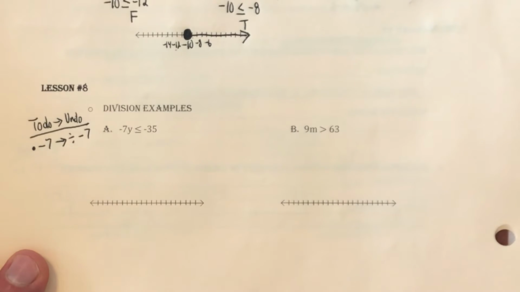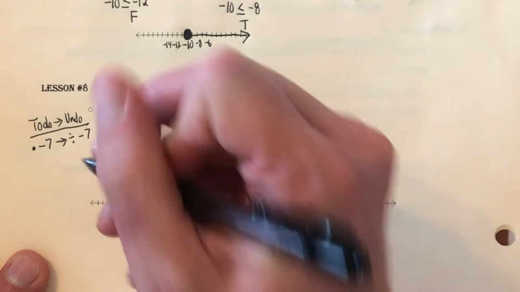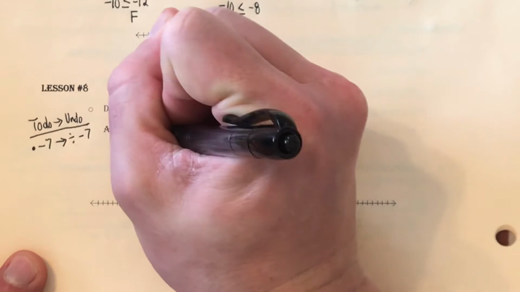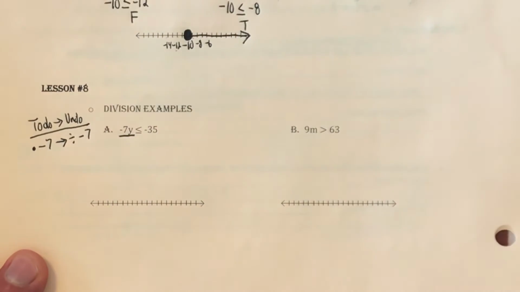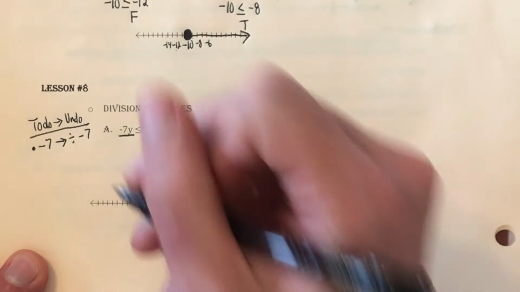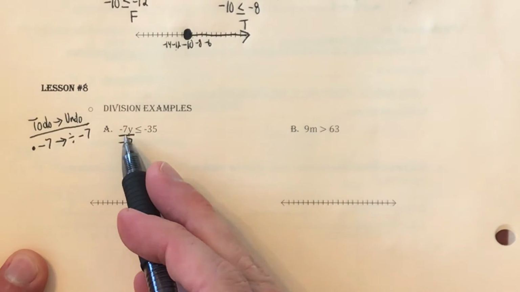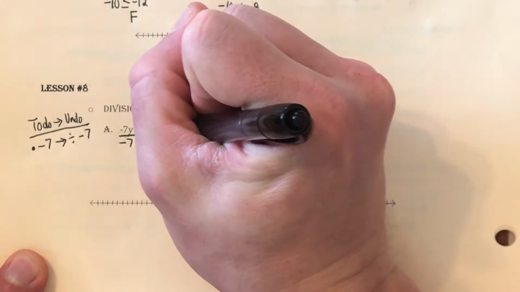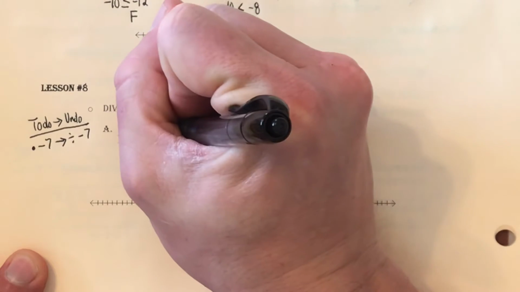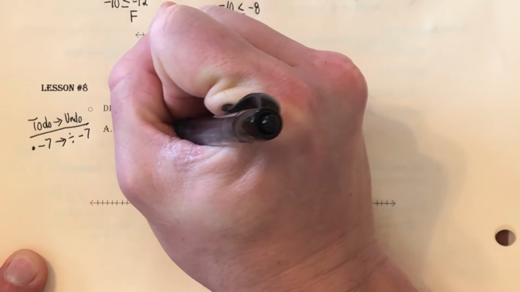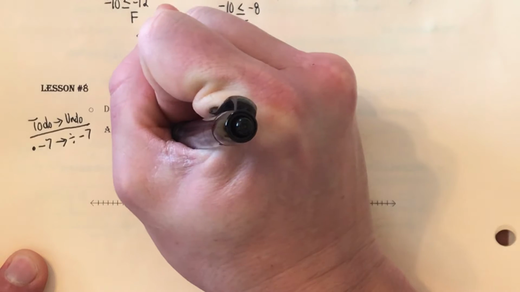So there are our steps to solve, so let's go in and do that. Underneath where they were multiplying this, I'm going to draw my division sign, which I'm going to use as a fraction, and I'm going to say negative 7. And then whatever I do to one side, I also have to do to the other. So division shown through a fraction, and then negative 7.